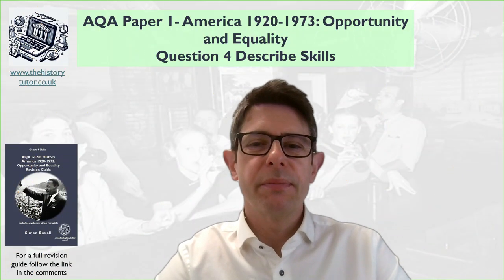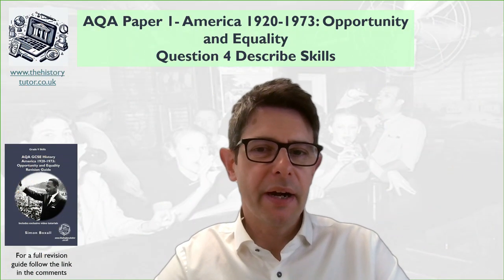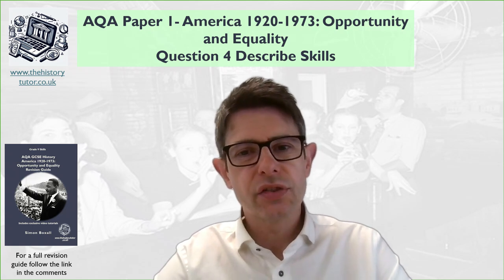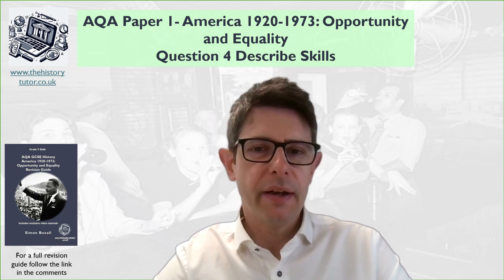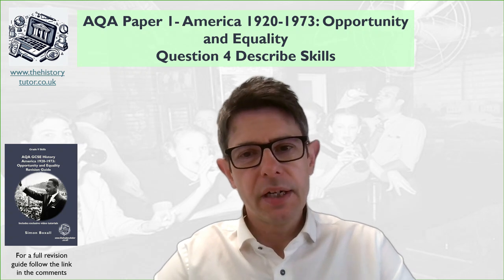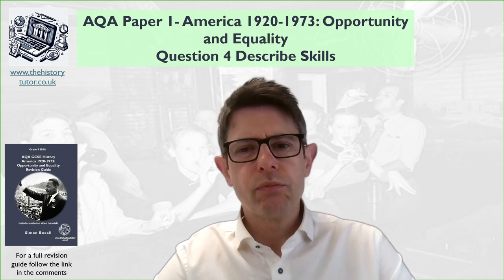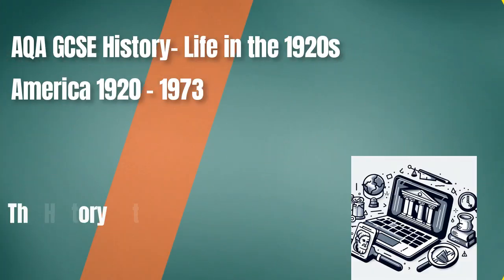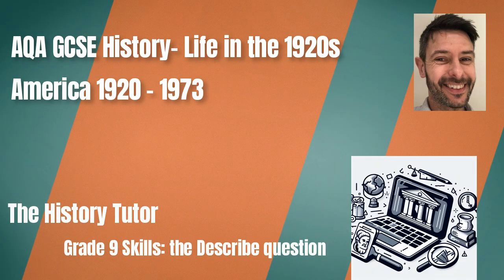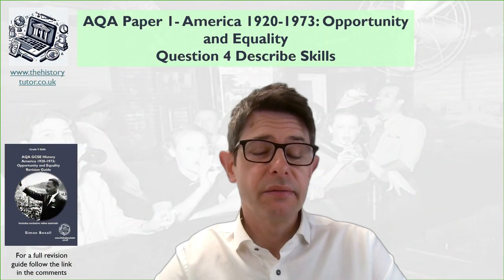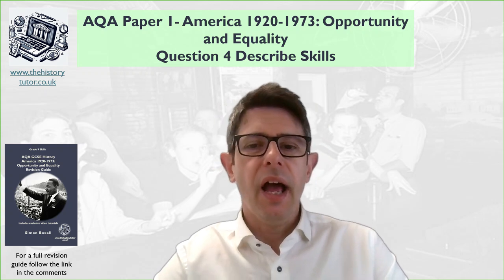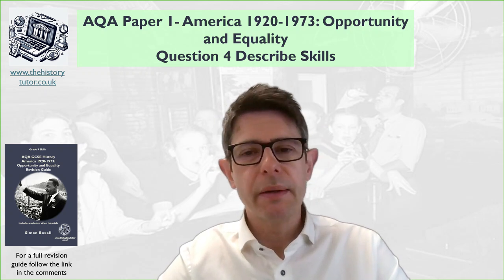Hello and welcome to another video from me, this tutor, and in this video we're going to be looking at the American topic, 1920 to 1973, the AQA topic, and looking at describe questions, making sure we know how to get those spot on, and we're going to be doing some of the content about 1920s life. In particular, we're going to be looking at Prohibition, and we're looking at Black Americans and seeing how their life was developing in the 1920s.